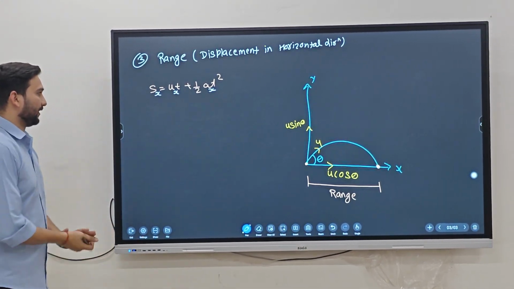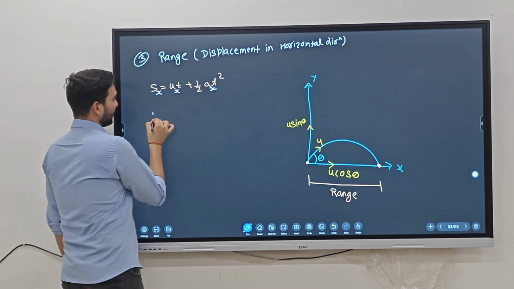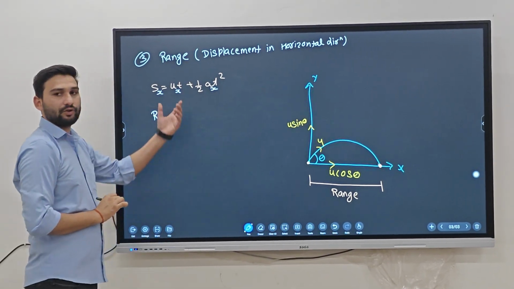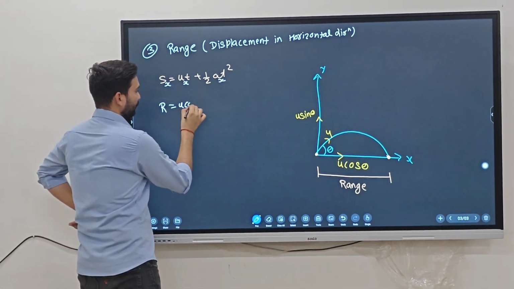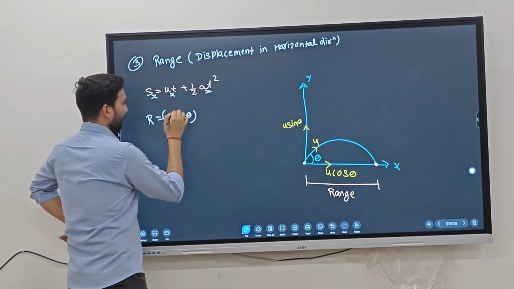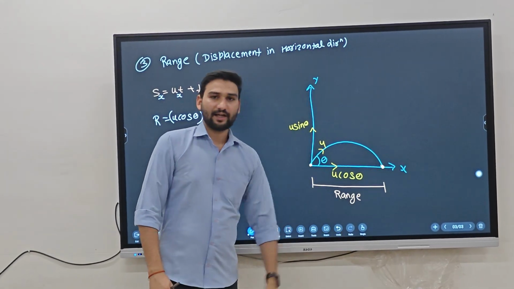You already know the displacement in the x-axis is r. Range is denoted by r. What is the initial velocity in the x-axis? u cos theta.